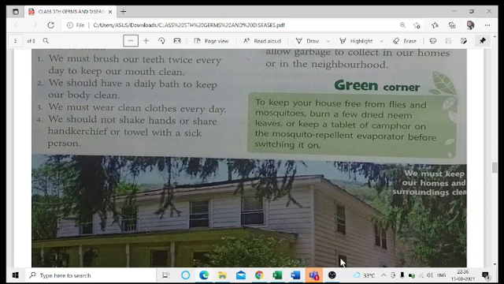To keep your house free from the flies and the mosquitoes, burn a few dried neem leaves or keep a tablet of camphor on the mosquito repellent evaporator before switching it on. Now, see, actually, these are some of the home remedies which we can use for removing the mosquitoes. Okay, but actually, it is not working in the real sense.